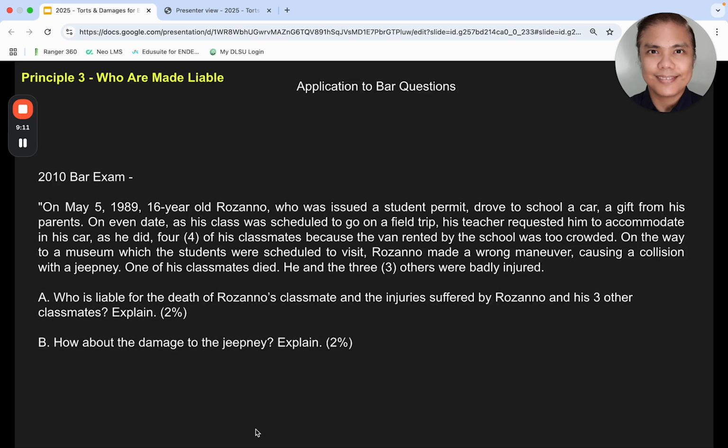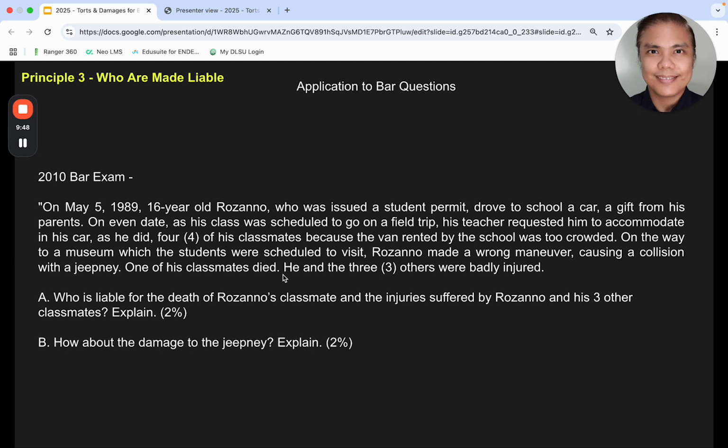Right? Let's go to a 2010 bar exam. There was a 16-year-old boy with a student permit. We know that the student permit was the fault of the parents, or caused by the parents. Now, he drove to school. In fact, the car was given by the parents. Now, they had a field trip. The teacher requested him to accommodate in his car 4 classmates because the van rented by the school was tight already. Now, Rosano, that 16-year-old, made the wrong maneuver, caused a collision with the jeep.